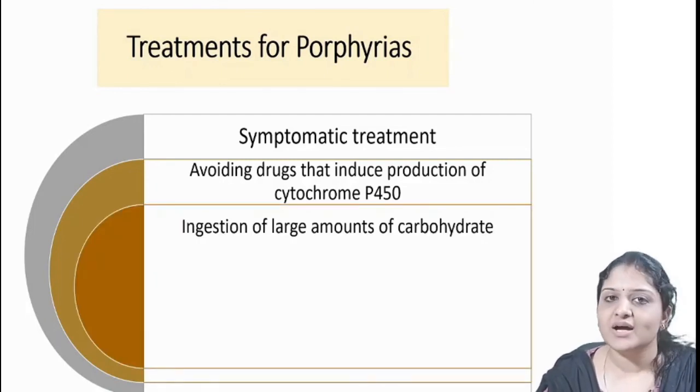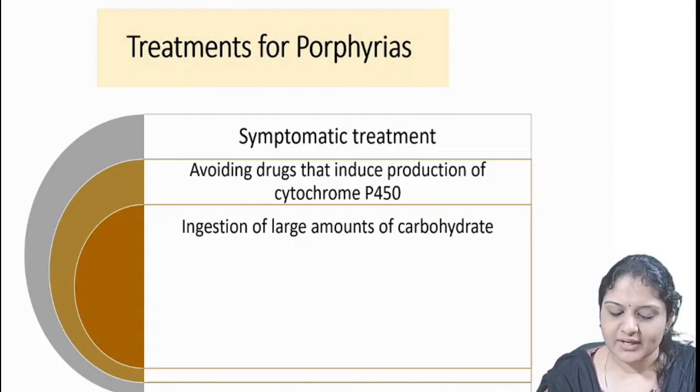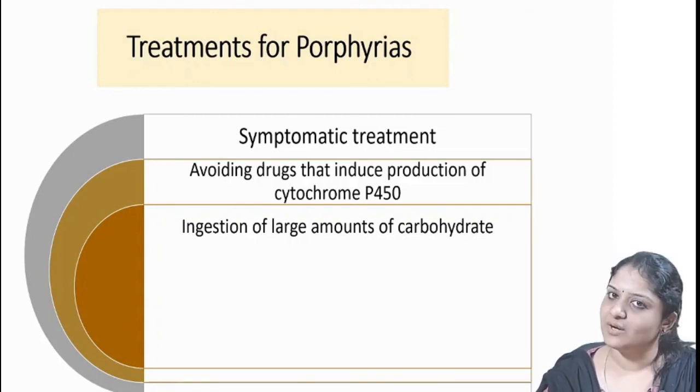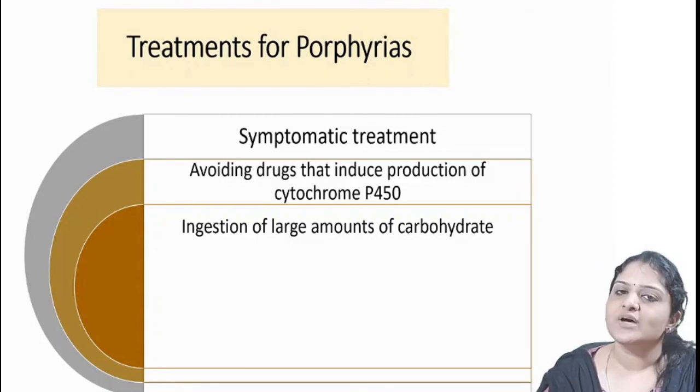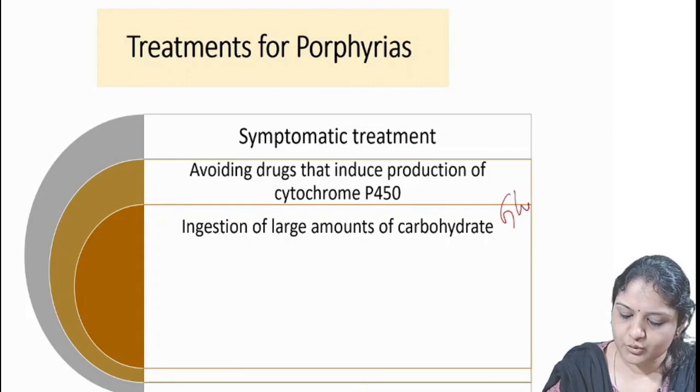Then ingestion of large amounts of carbohydrates. Why? What is the basis? Because glucose can prevent induction of the ALA synthase enzyme. So ingestion of large amounts of carbohydrate will help to relieve the symptoms because glucose prevents the induction of ALA synthase enzyme.